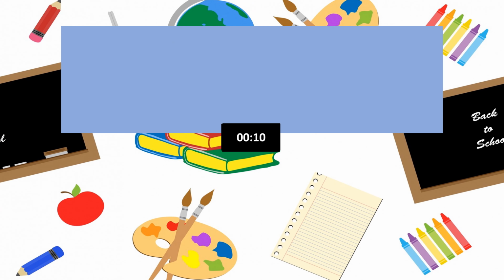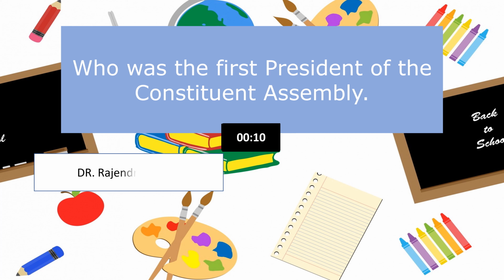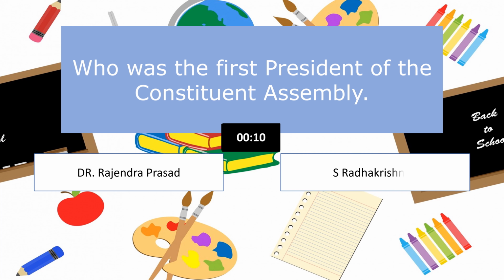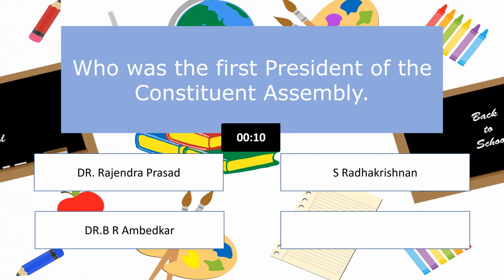Here is your question. Who was the first president of the Constituent Assembly? Option 1. Dr. Rajendra Prasad. Option 2. S. Radhakrishnan. Option 3. Dr. B. R. Ambedkar. Option 4. C. Rajaji.